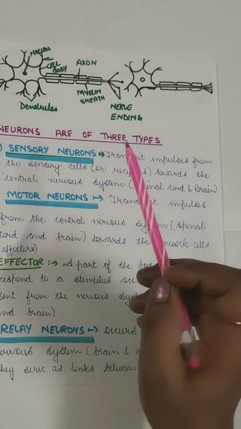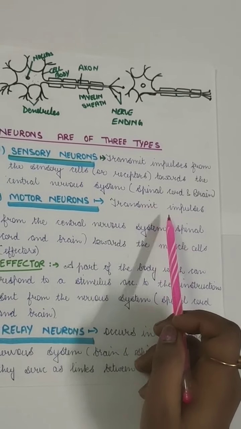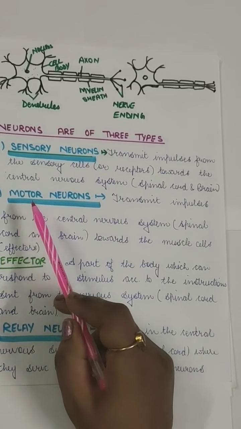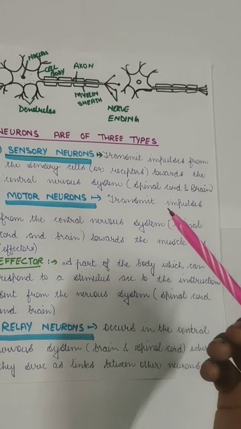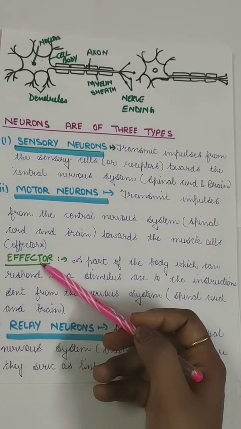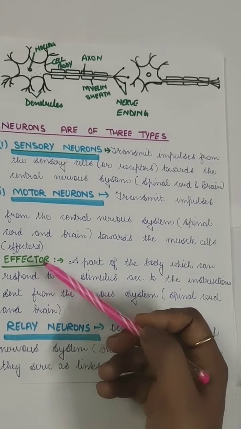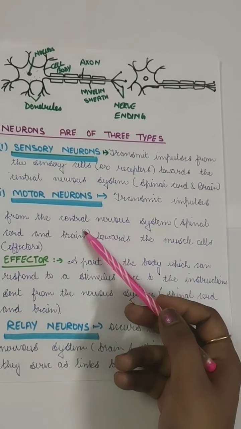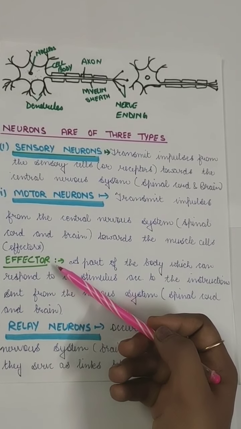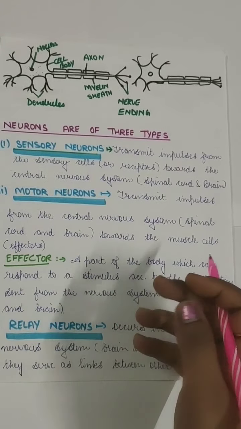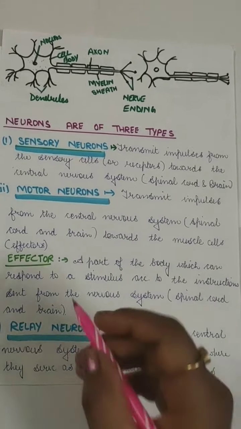Then your spinal cord gives a message, sent in the form of an impulse, and these motor neurons carry that impulse from the brain or spinal cord to the muscles or effectors, because in the muscles there are cells called effectors. The muscles act in response to the stimulus, and the brain instructs us to move our hand, and then we move our hand from that place. So this is how it works.